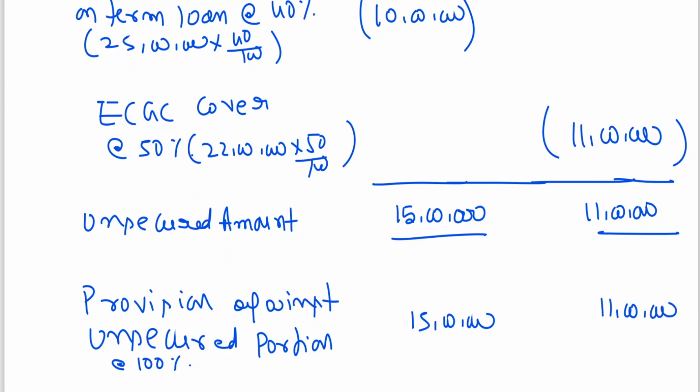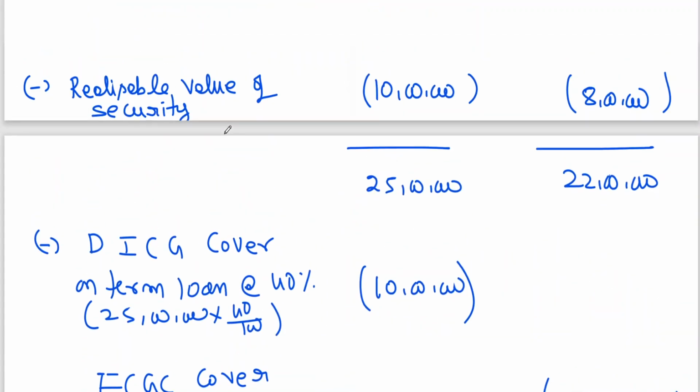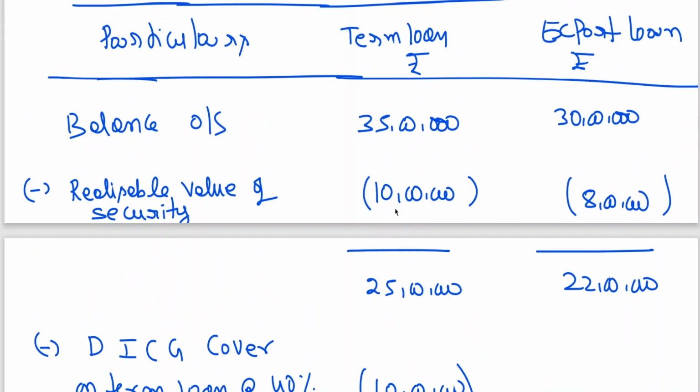But you should also remember we need to calculate provision against the secured portion. What is the secured portion? By holding securities, 10 lakhs. And the other secured portion is 8 lakhs, the realizable value. To find out the DICGC cover and export loan cover we have deducted it, but on this realizable value also we need to create a provision.